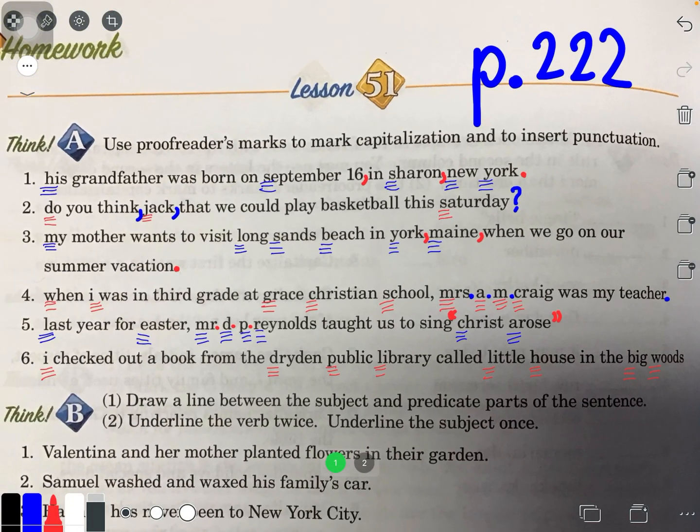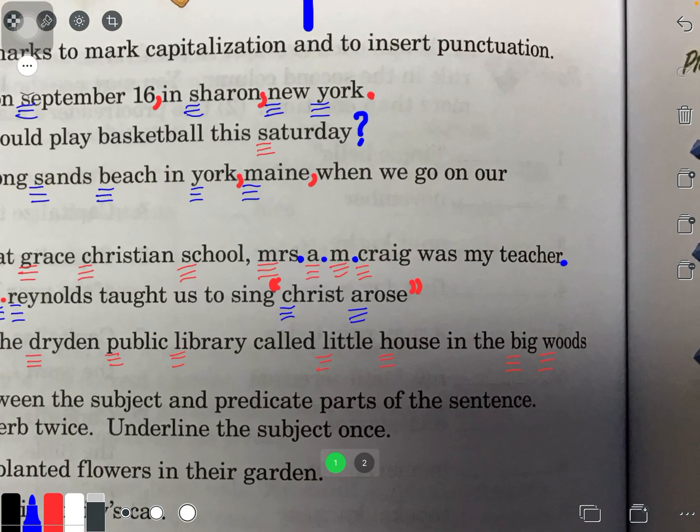Now we add our punctuation marks. I don't need to, well, Dryden Public Library is fine. I don't need to put any special punctuation marks there. However, the book itself is called Little House in the Big Woods. So since it's the name of a book, do I underline it or put quotation marks around it?